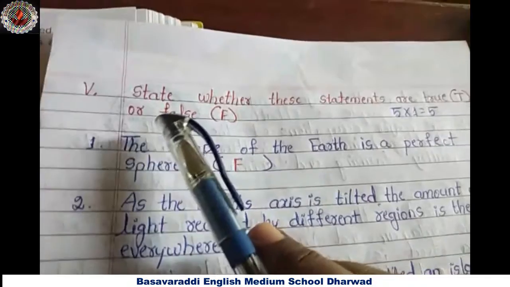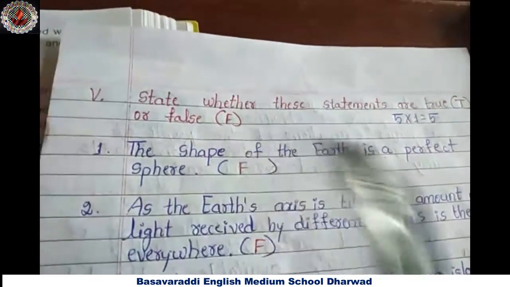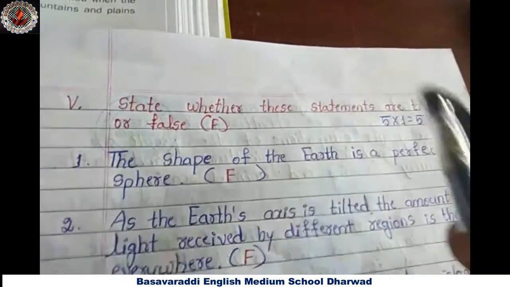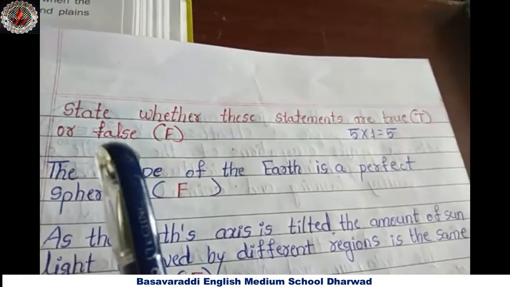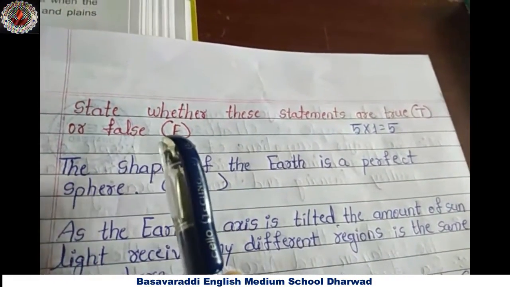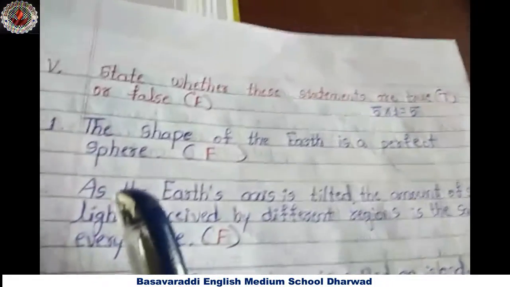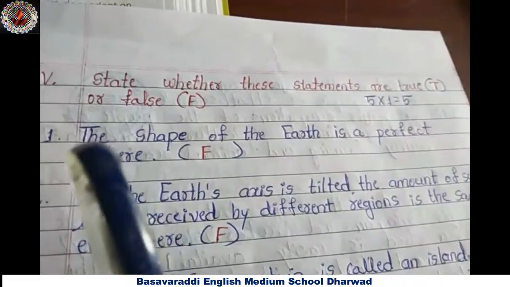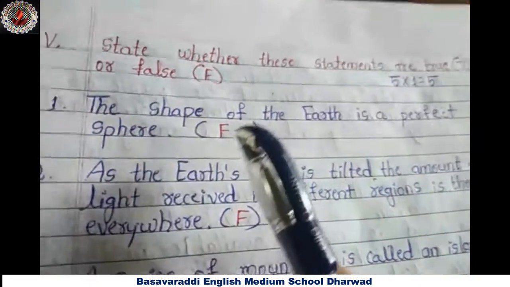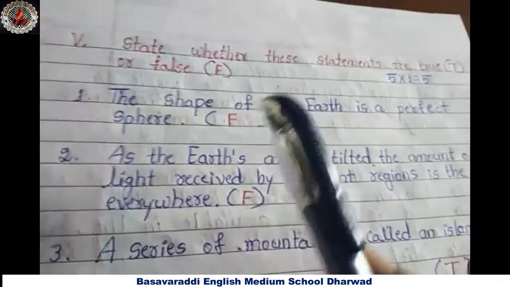Fifth main, state whether these statements are true, T. If the statements are wrong or false, you have to write F. The first question is, the shape of the earth is a perfect sphere. Is it correct? No, false.